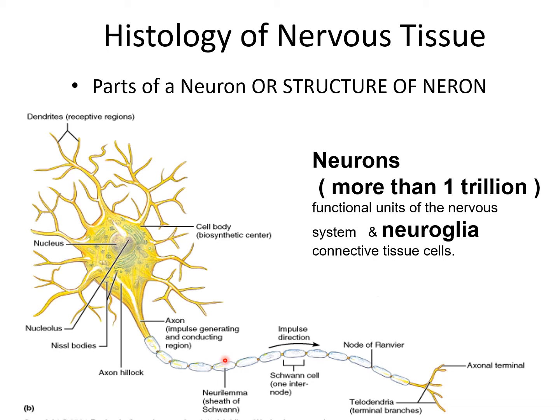There are two kinds of neurites: a number of short branching processes called dendrites, and one longer process called the axon. Both dendrites and axon are included under the name neurites. Now, the axon.